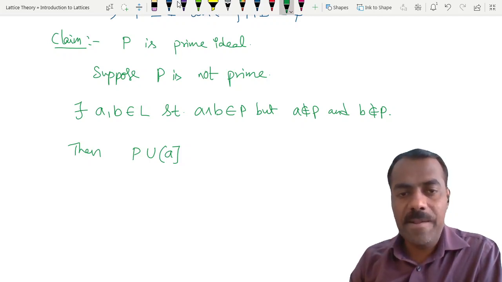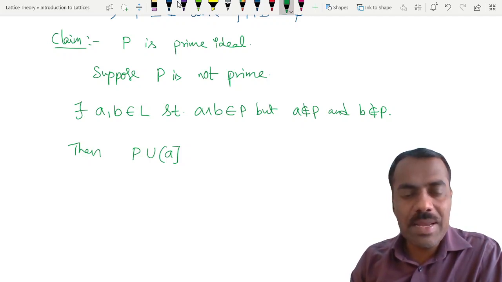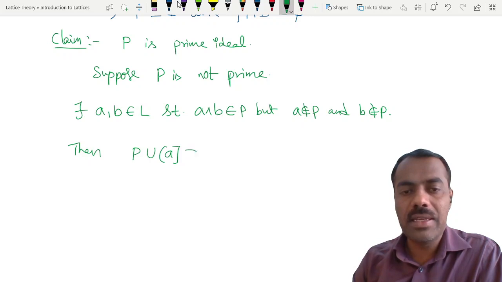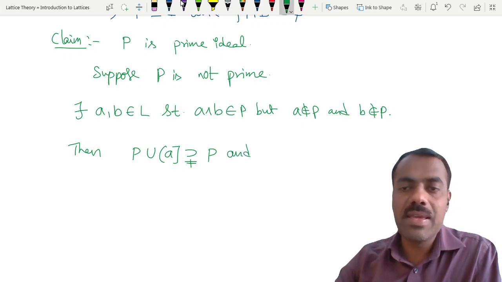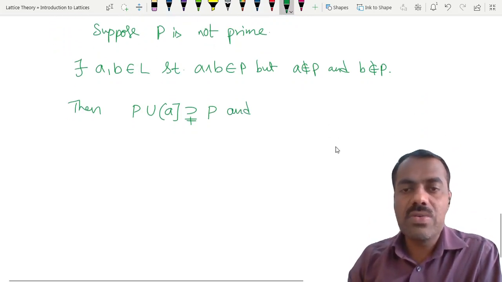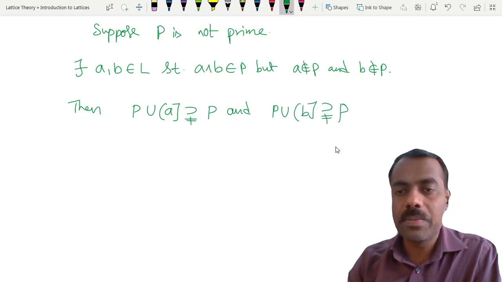This is an ideal, right? Because A is not in P, it is strictly bigger than P, right? It strictly contains this P. And similarly, P together with the principal ideal generated by B also strictly contains P, right?